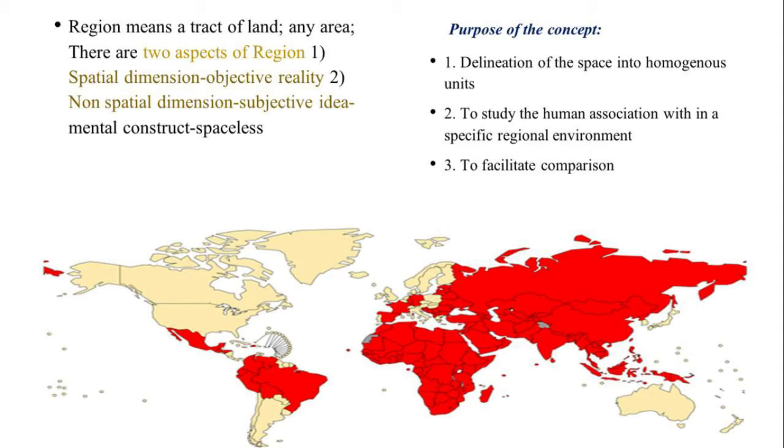First of all, when we delineate a region, actually what we do is that we delineate the space into various homogeneous units. For example, this northeastern region has been delineated into a homogeneous unit of what? Of maybe the foothills of the Himalayas, of the hilly regions, of springs, of waterfalls, etc.